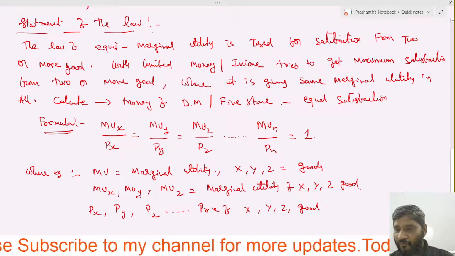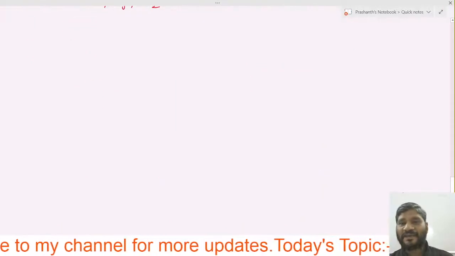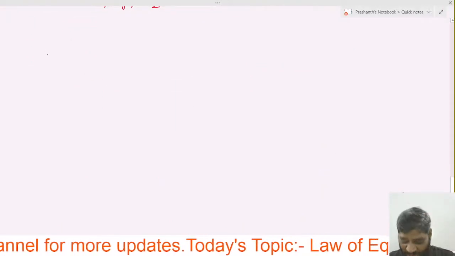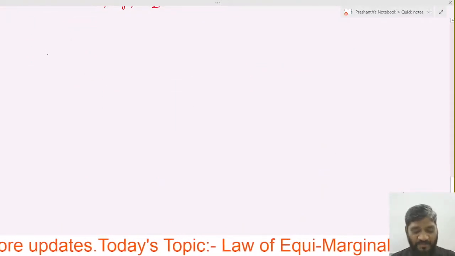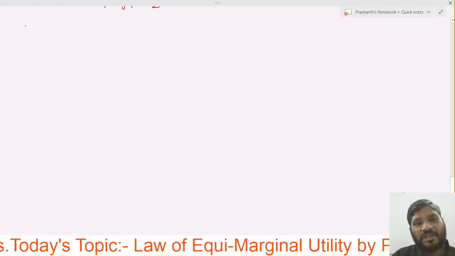So we will take one example, because this can be explained with the help of a table as well as a diagram. So let us take the table here.